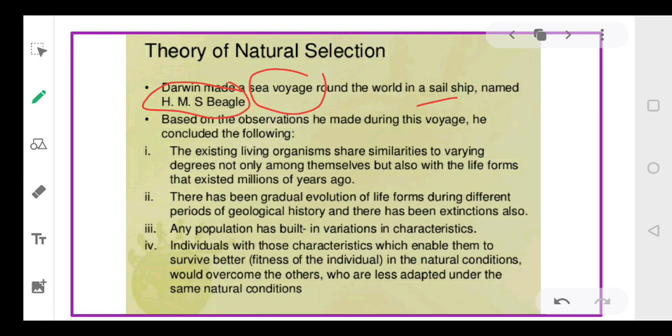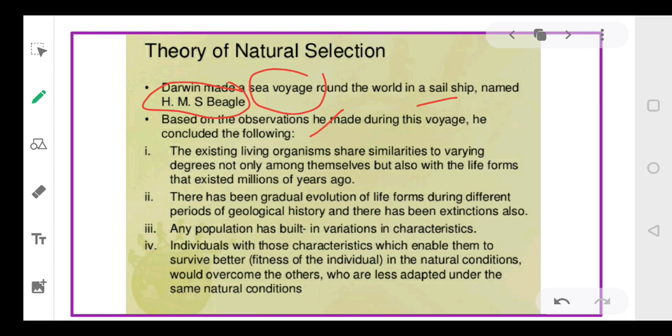While he was traveling through different parts of the world, he made certain observations, and based on the observations he concluded, and those conclusions are today called the theory of natural selection.